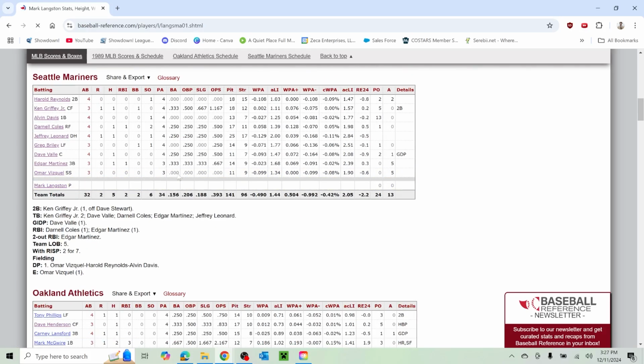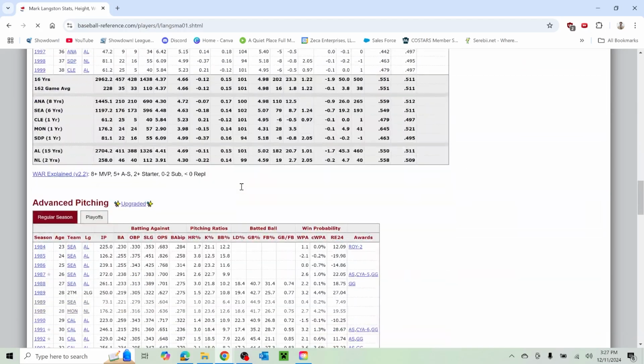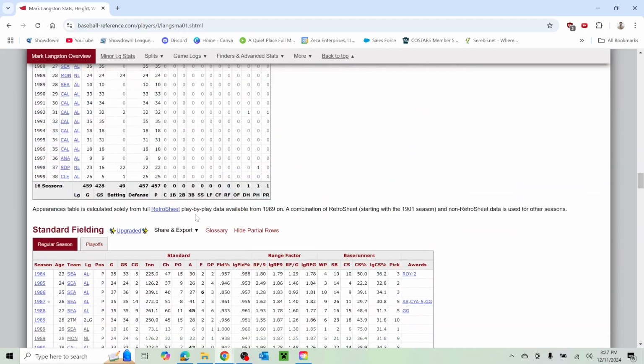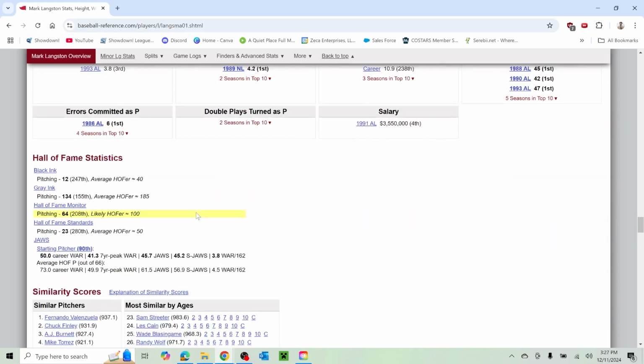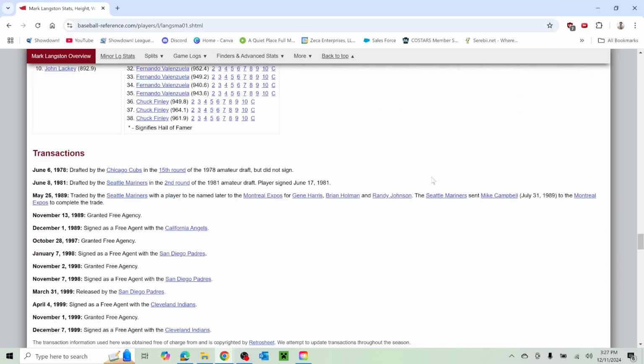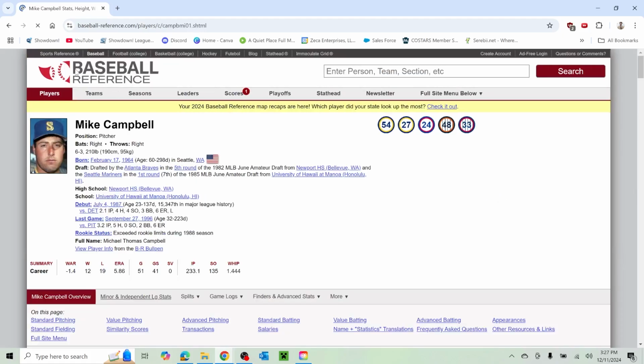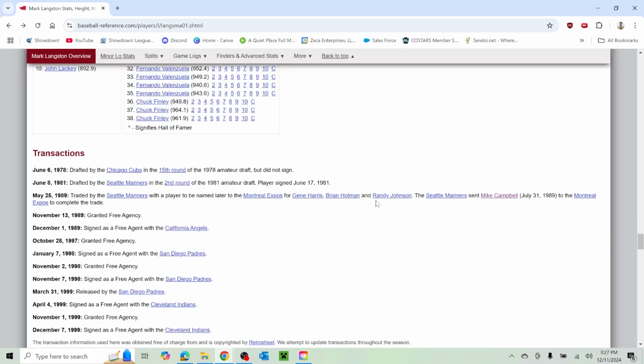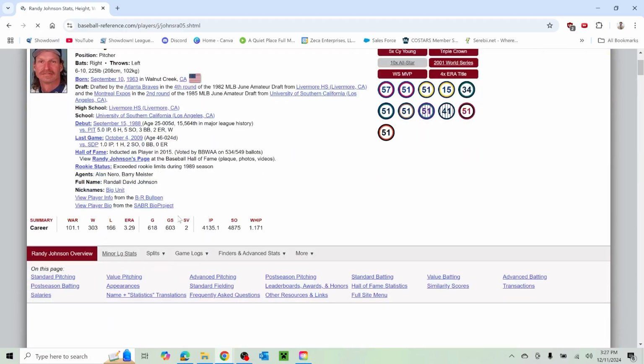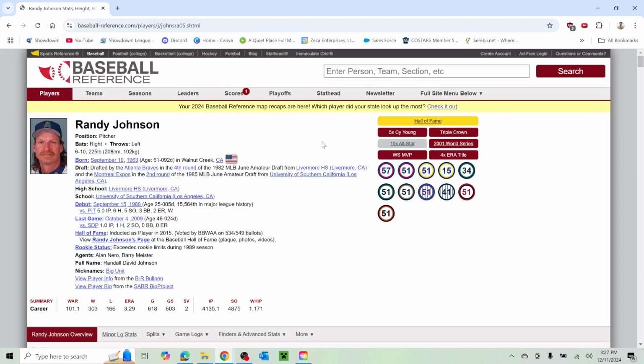Talked about Mark Langston a little bit in the Randy Johnson trade. This is one of the trades that, you look at, and the Expos did get this one wrong. This was a bad trade. Traded by the Mariners. Mike Campbell. He did not amount to much, if I remember. Yes, that is heartily correct. Yeah, the Expos, they dropped the ball with this one, because Randy Johnson, one of the best pitchers of all time. 5-time Cy Young Award winner.